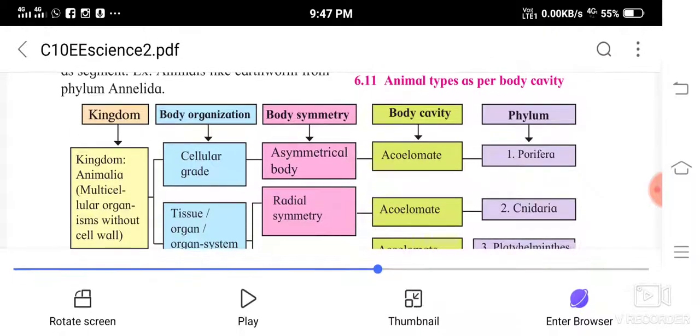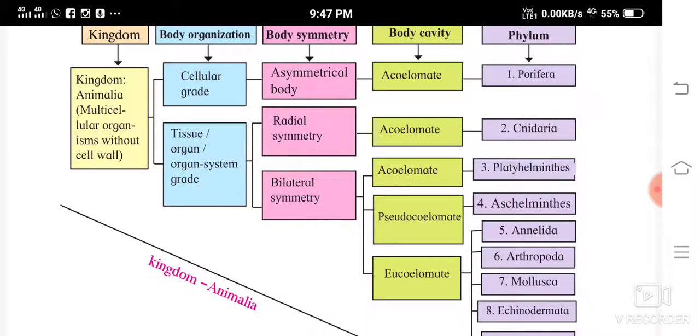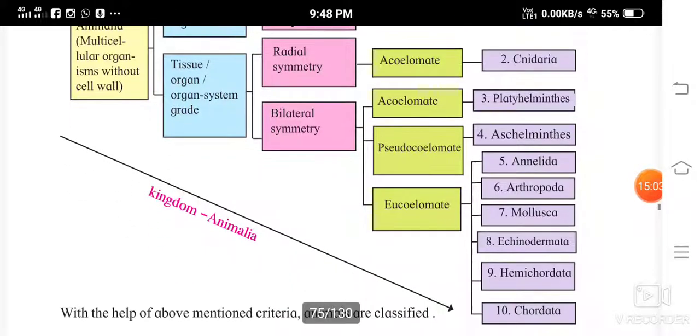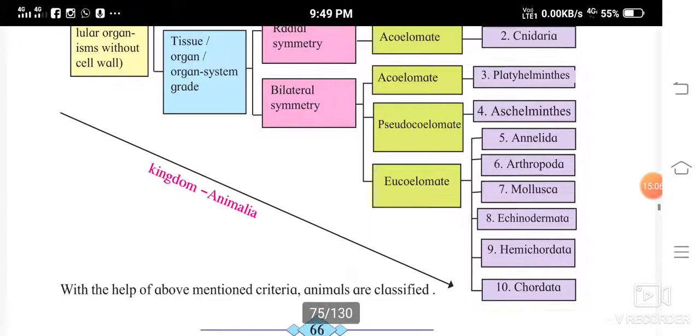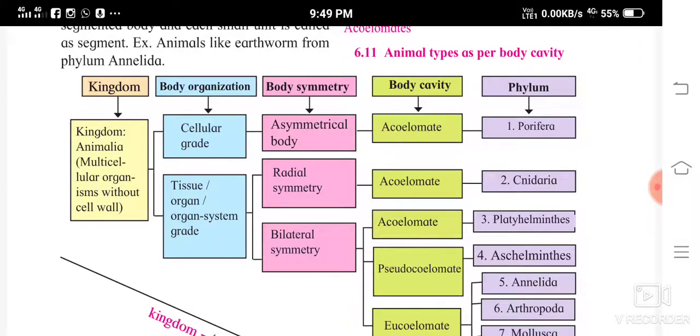Now see animal types as per body cavity. Now see kingdom Animalia, multicellular organisms without cell wall, then body organization, cellular grade and tissue. With the help of the above mentioned criteria, how are animals classified?